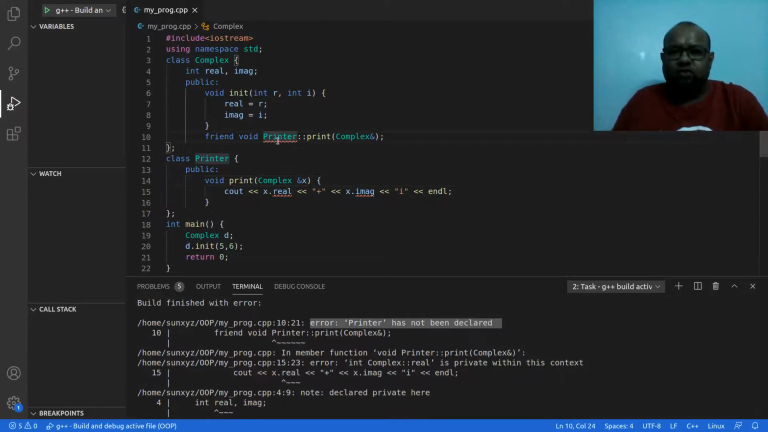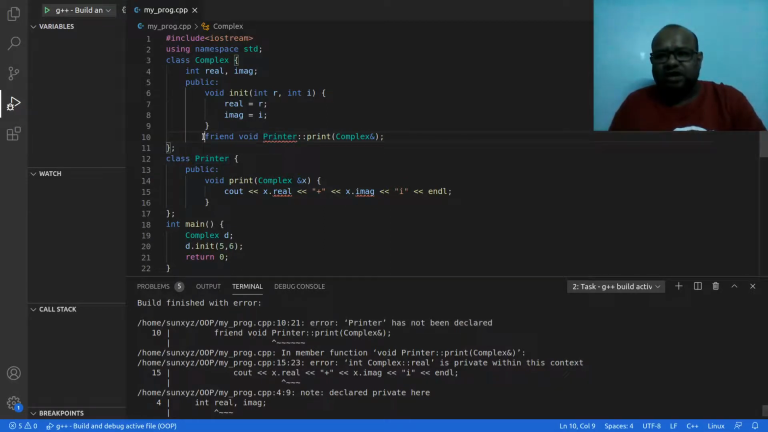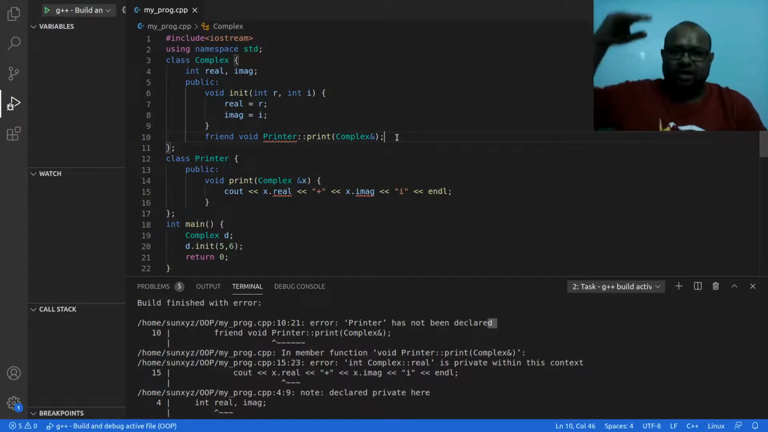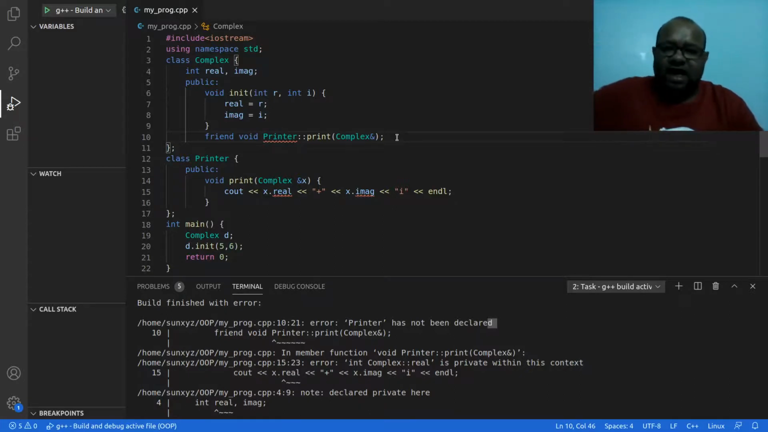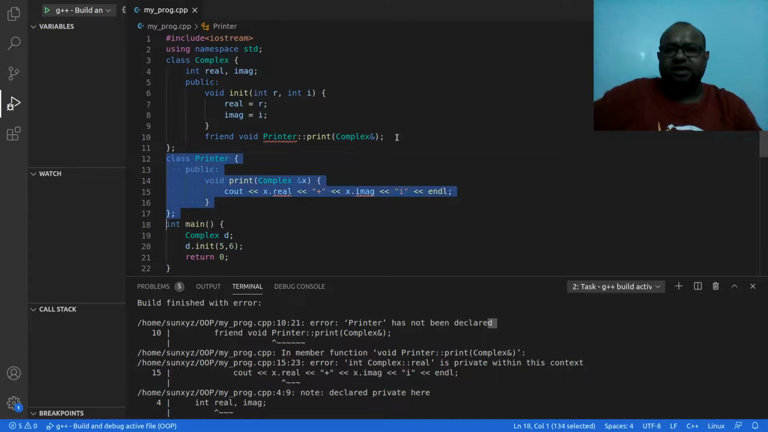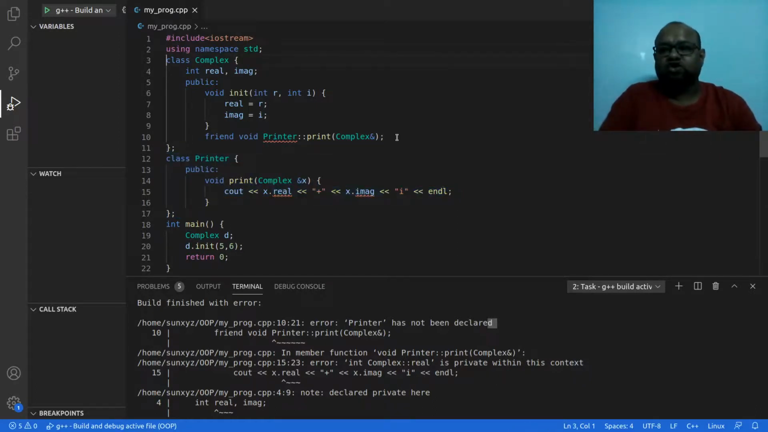I am trying to say that the print function of Printer is my friend, but up to this point in this line I am trying to do that, right? But what does it say? In line number 10 it says Printer is not declared. So as I come from above, by the time I reach line number 10, coming from top down, I do not see Printer. Printer is there in line number 12. So that's a problem. Printer is not known to my class. So what do I do?